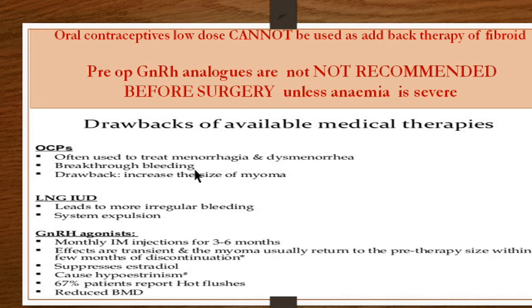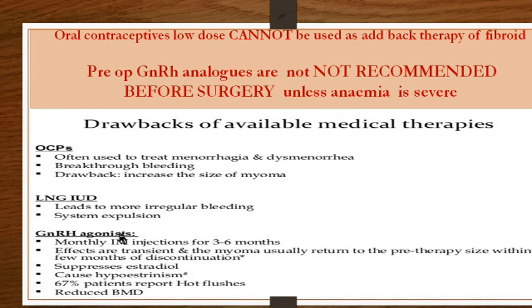So coming to the end of the medical treatment, the drawbacks of the available medical therapies. OCPs can often treat menorrhagia and dysmenorrhea, but there is breakthrough bleeding, and in some cases it may cause an increase in size because of the estrogen part, if the estrogen quantity in the contraceptive is high dose. LNG-IUD leads to more irregular or breakthrough bleeding. Of course, expulsion or perforation of the system can be there.